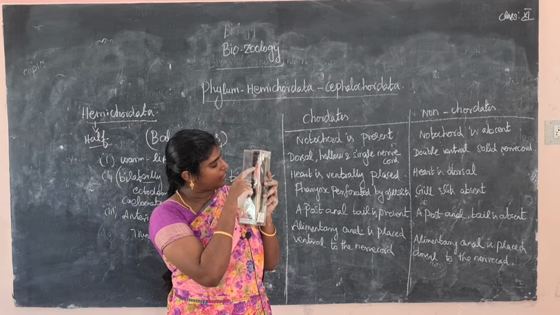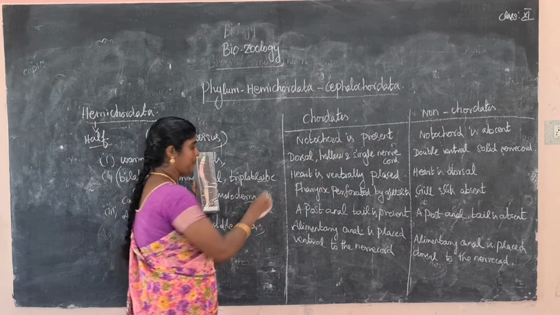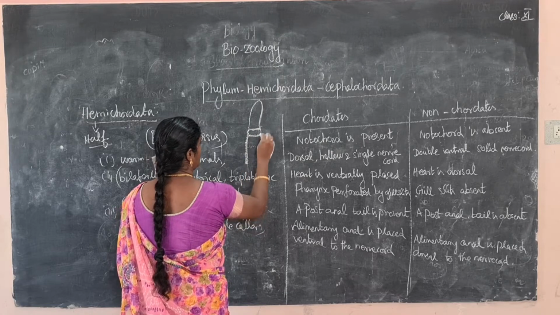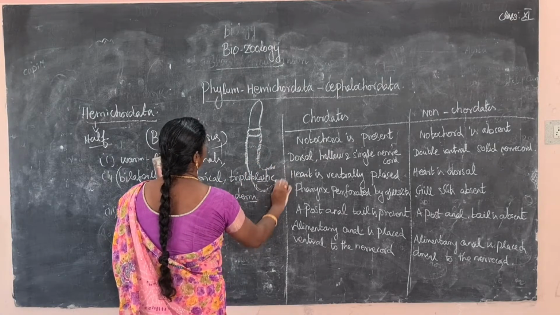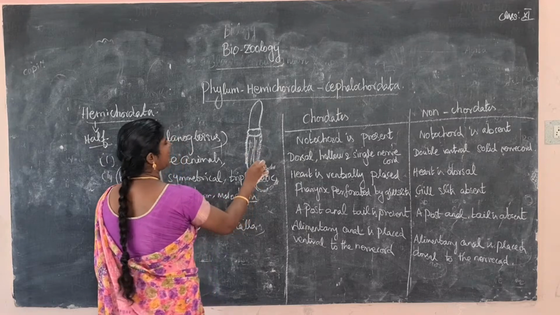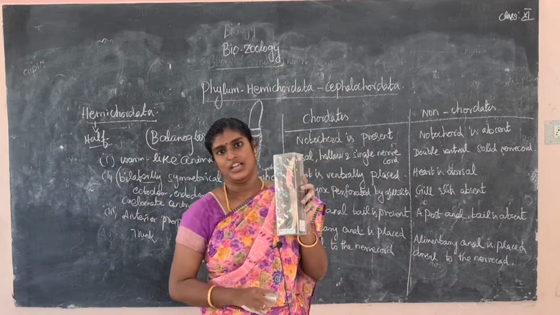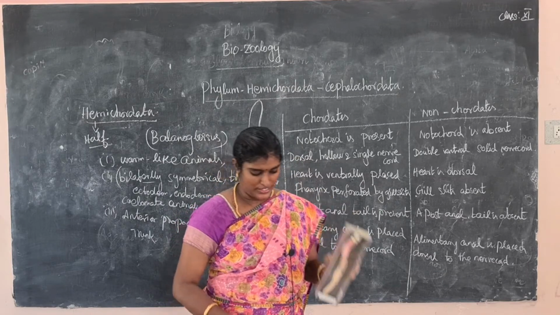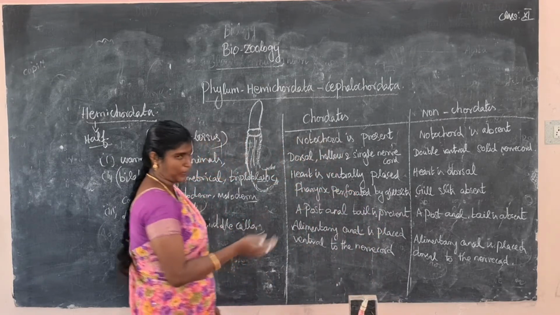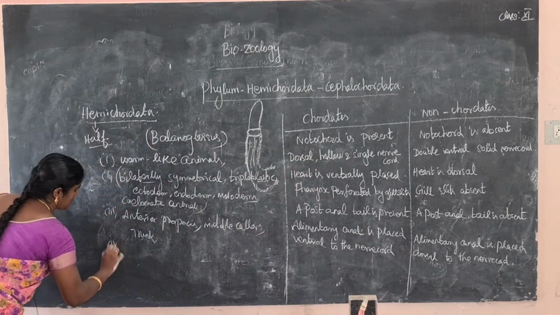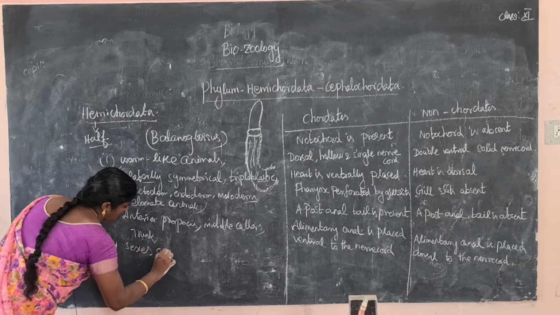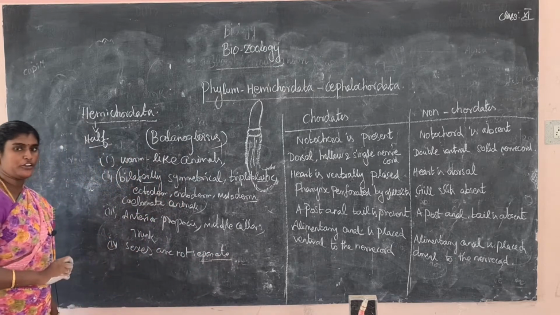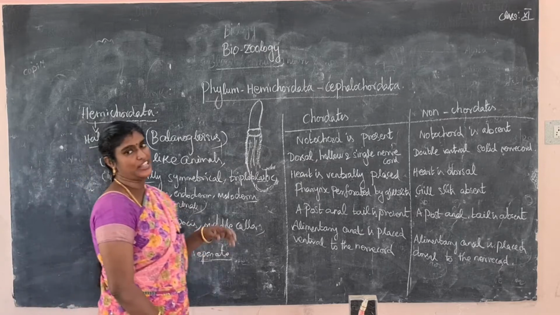Next, this is the middle collar. Next, this is the trunk region. It looks like a worm. It resembles many characters of invertebrates and vertebrates. Next, the sexes are not separate. This animal is hermaphrodite. Male reproductive organs and female reproductive organs are present in the same animal.